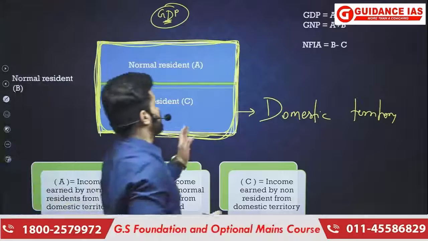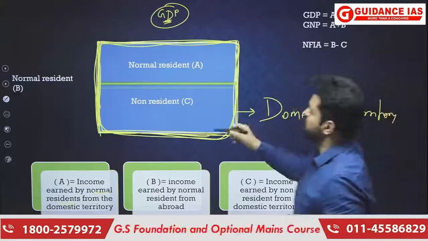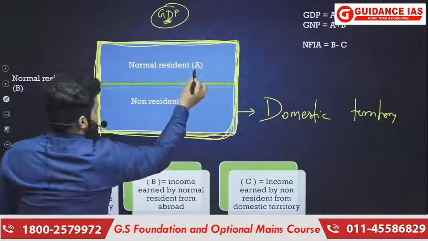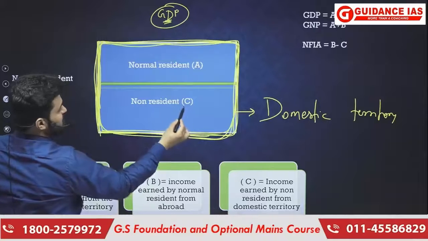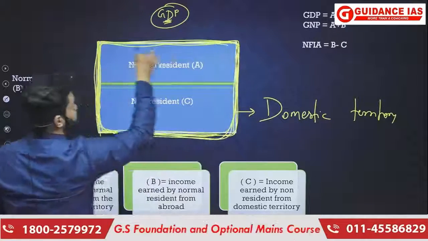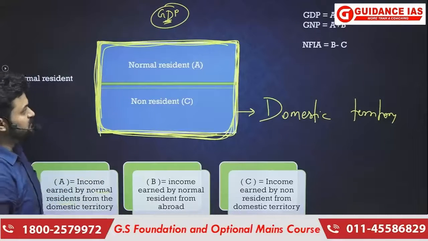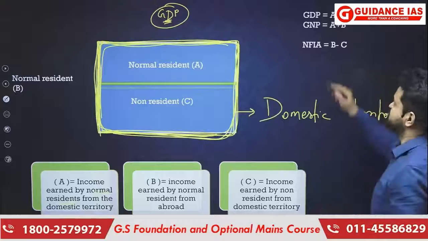So here it has been written that GDP equals A plus C. Why? Because A is the income earned by normal residents, and C is the income earned by non-residents. But both are happening within the domestic territory of a country. Okay, now what about GNP?